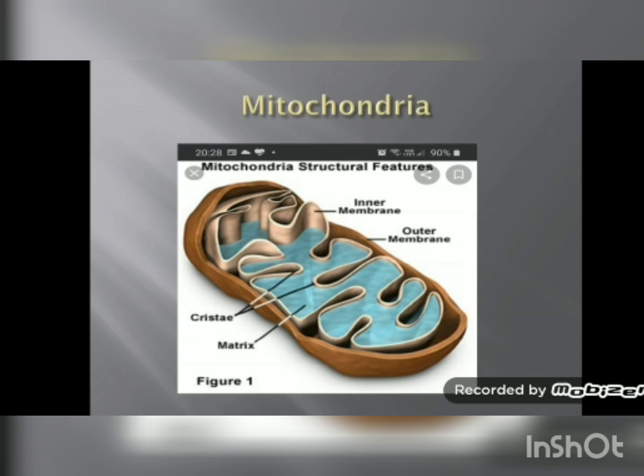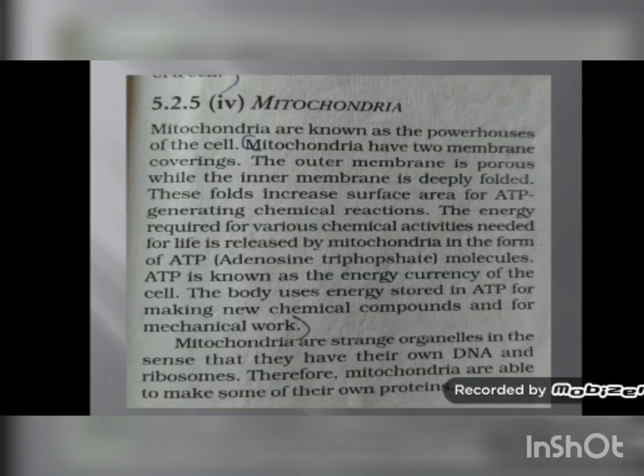Between these folds, a large surface area is created in which the ATP generating reaction takes place. And why is the inner membrane folded? To increase the surface area. Mitochondria have two membrane coverings. The outer membrane is porous while the inner membrane is deeply folded. These folds increase the surface area for the ATP generating chemical reaction.